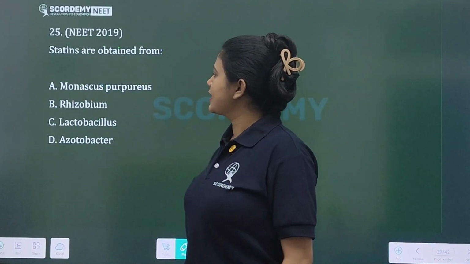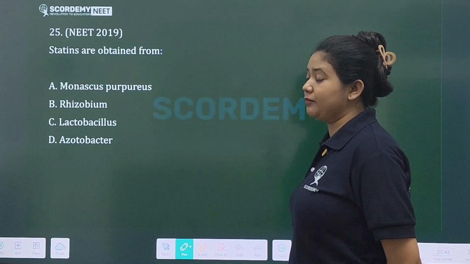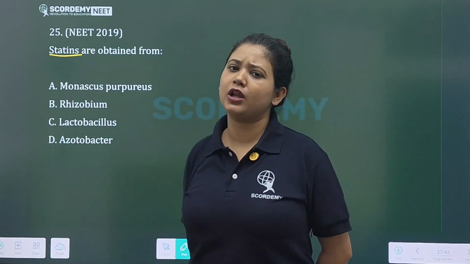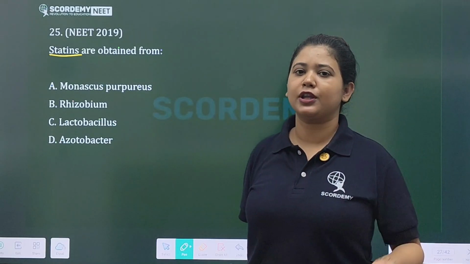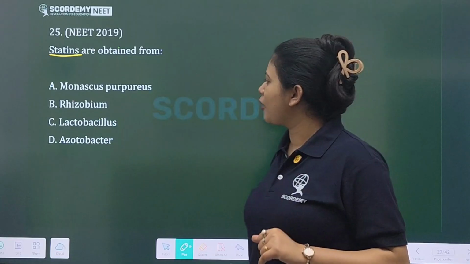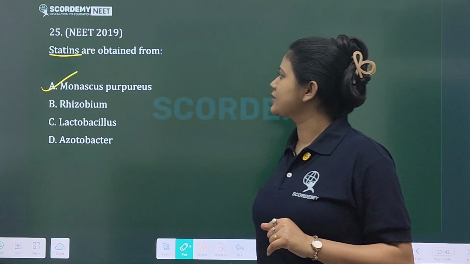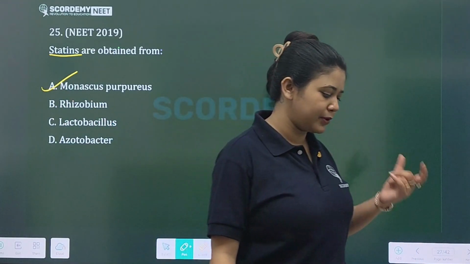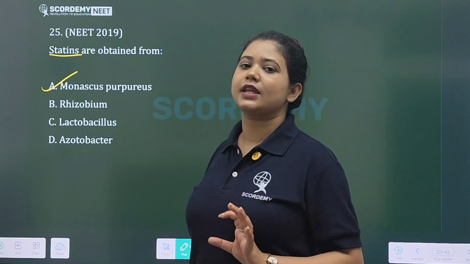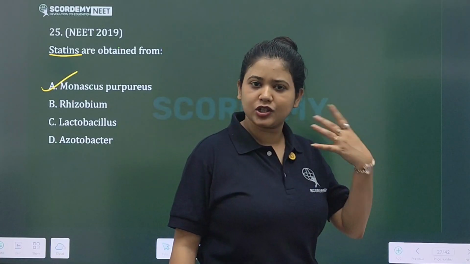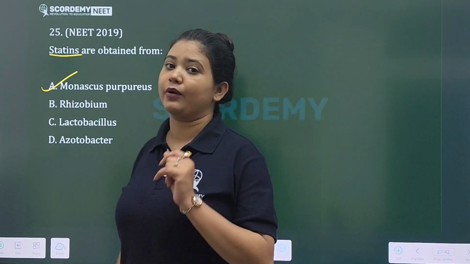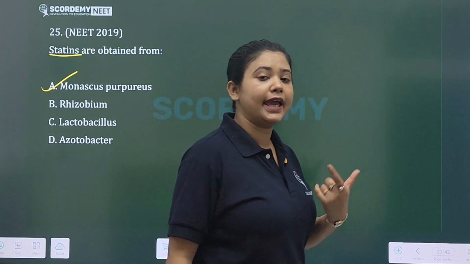Next question, statins. Statins are obtained from, again, this is a very important bioactive molecule. These are obtained from Monascus purpureus. And what is the significance of statin? What is the application of statin? This is a blood cholesterol lowering agent. Okay, this is a blood cholesterol lowering agent.